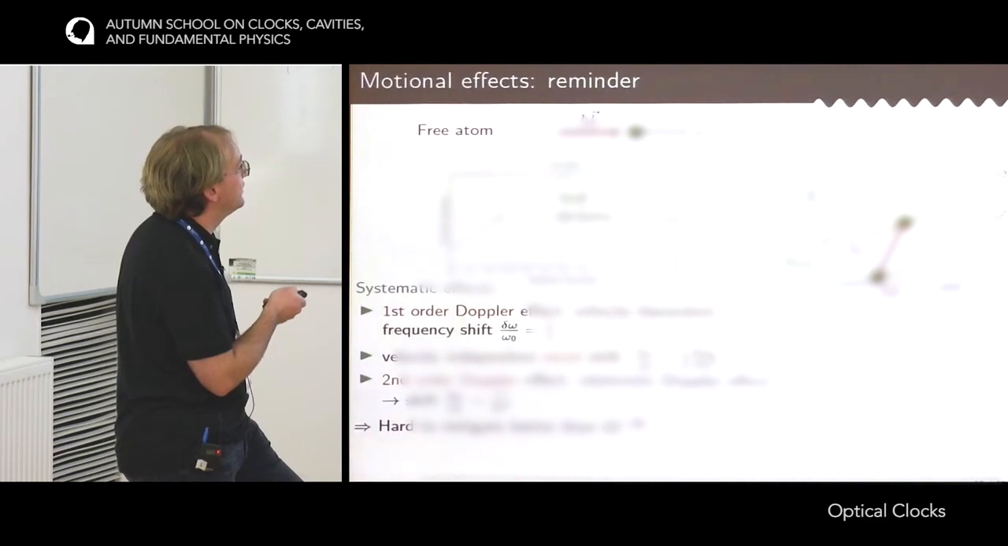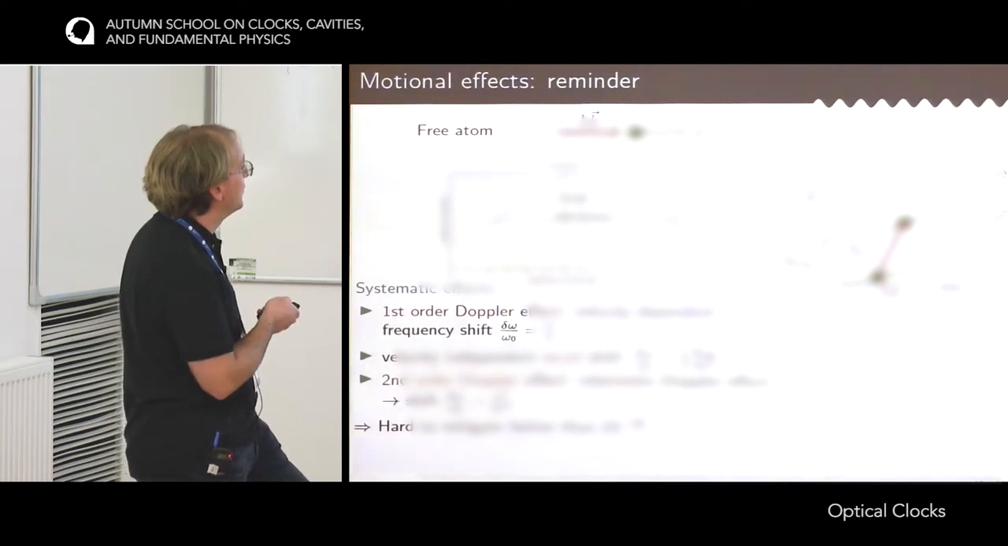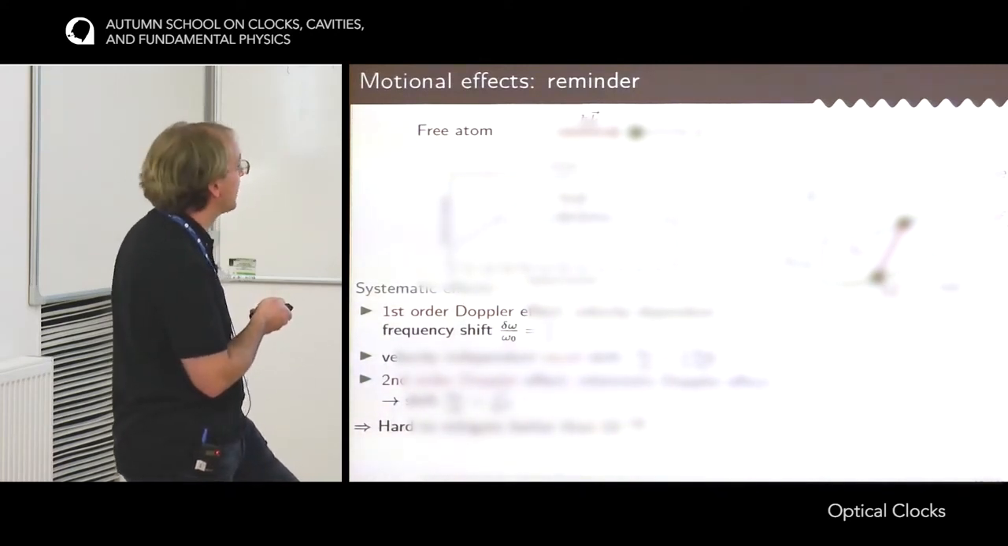There is the recoil shift that corresponds to the absorption of the momentum. Here it's a fixed value that does not depend on the velocity. And there is a relativistic effect, which is the second order Doppler effect due to the time dilation. And it gives a relative frequency shift on the order of v/c squared.